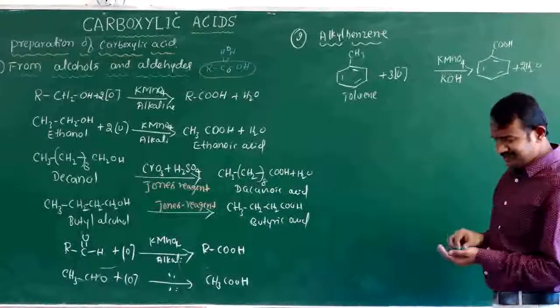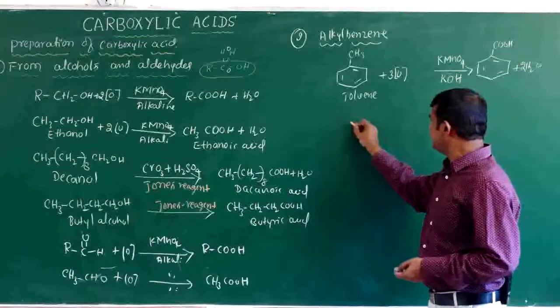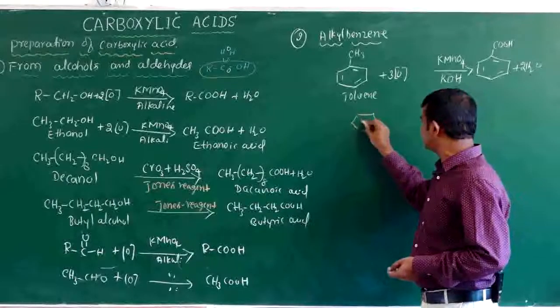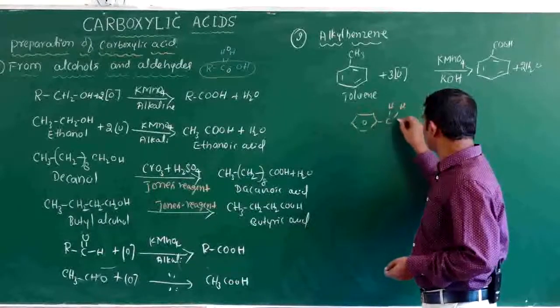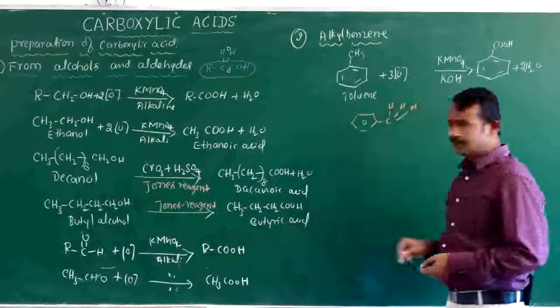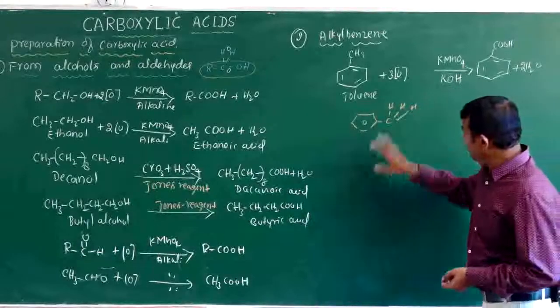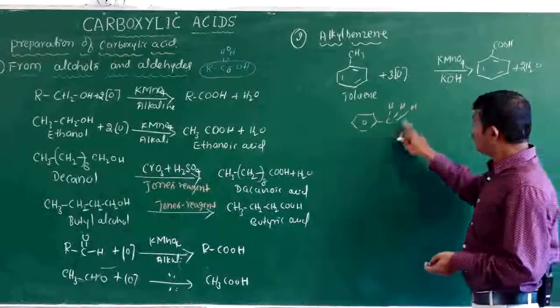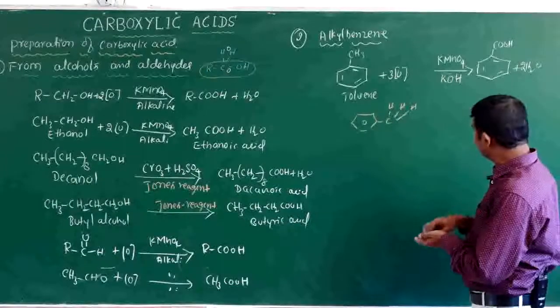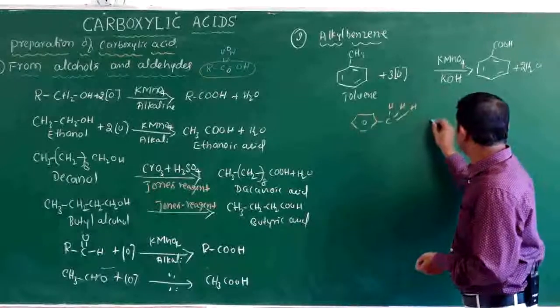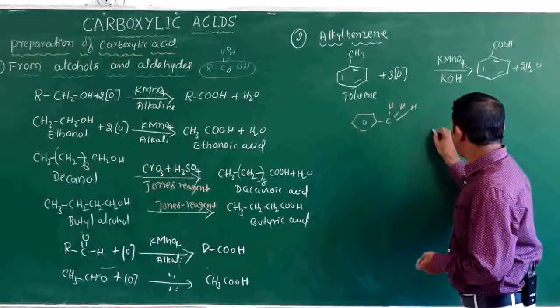Listen here, I will show you the explanation. Here is the benzoic acid and toluene. Toluene reacts with potassium hydroxide. What is the formula of potassium hydroxide? KOH.